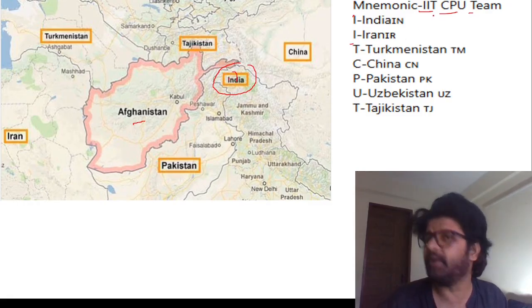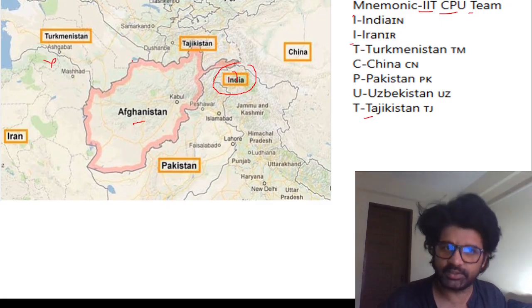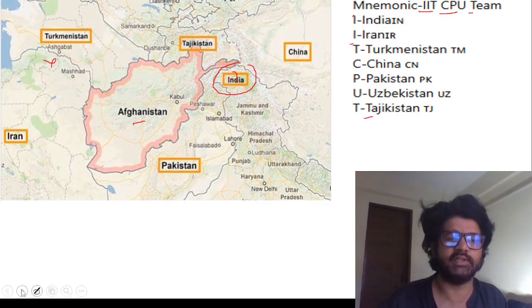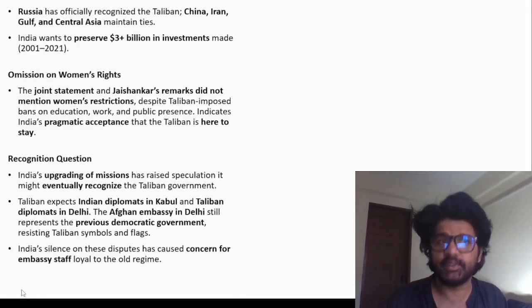You can see here, IIT CPU team. So for the T of the team, you will take Tajikistan. Azerbaijan is not a neighbor of Afghanistan. UPSC has already asked PYQs on it, so keep that in mind. Seven countries border Afghanistan. So this is important: neighboring countries.